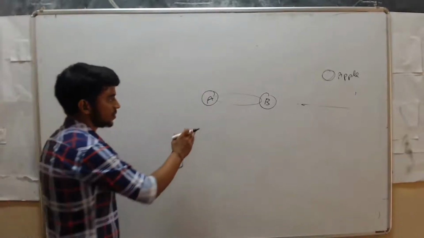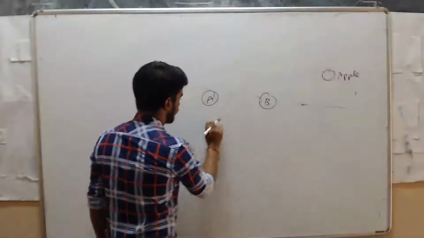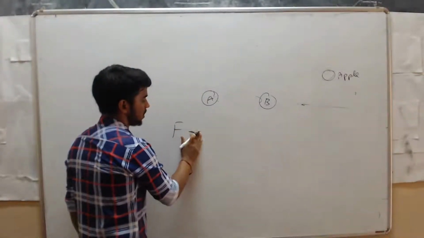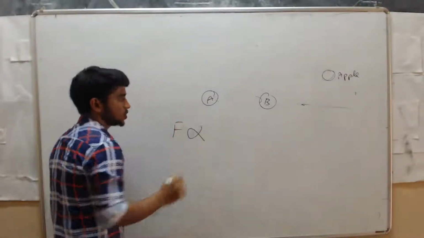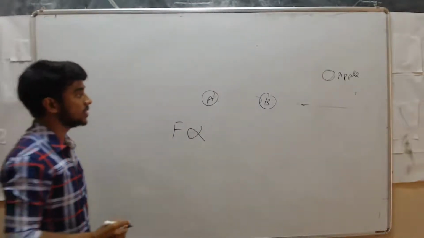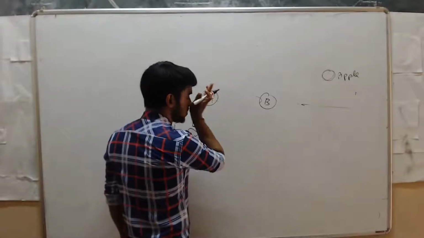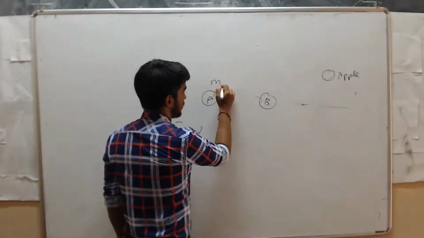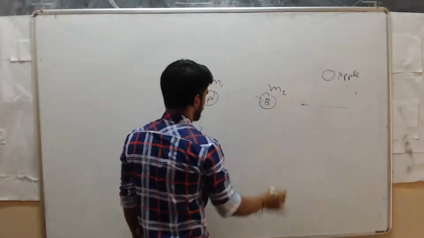So that force of attraction is directly proportional to the product of the masses of the objects. I will take this mass as m1 and this mass as m2.